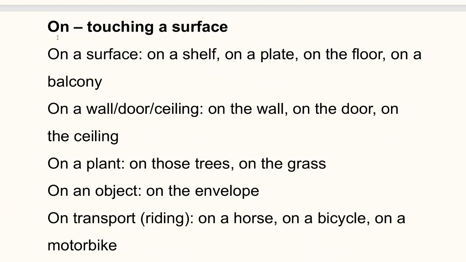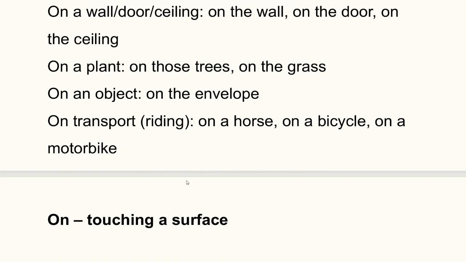On for touching a surface. On a shelf, on a plate, on the floor, on a balcony, on a wall, door, ceiling, on the wall, on the door, on the ceiling. For plants, on those trees, on the grass. For an object, on the envelope, on transport, on a horse, on a bicycle, on a motorbike.